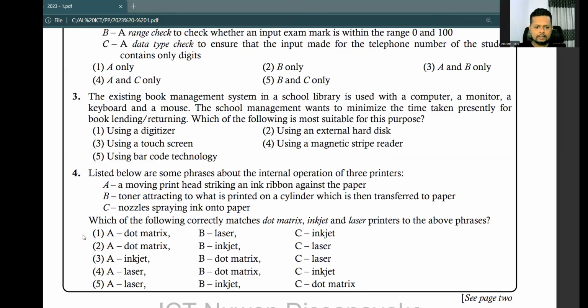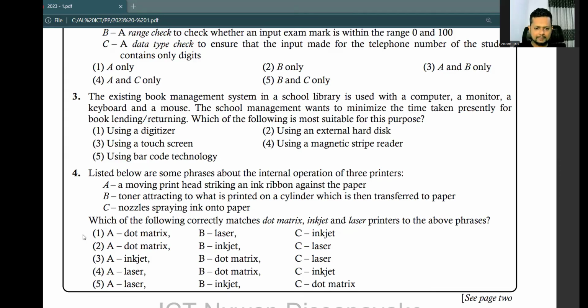Okay, so that particular library has a computer, monitor, keyboard and a mouse. That's all. Right? So school management wants to minimize the time. That means the school management wants to increase the efficiency of the library system, especially regarding book lending and returning. Those are the two main operations in a library.